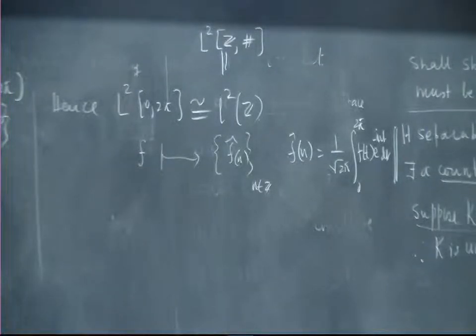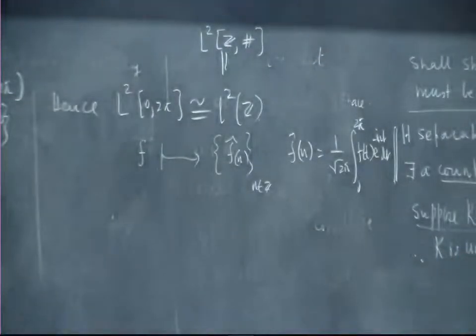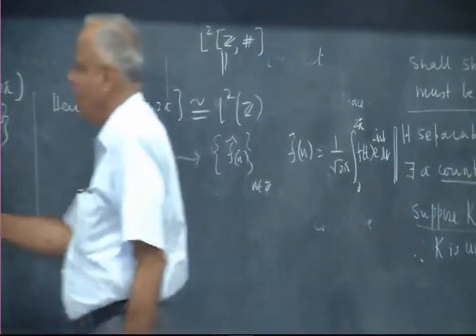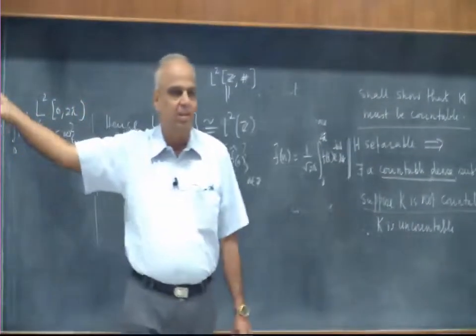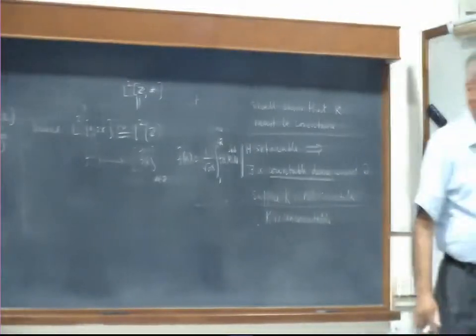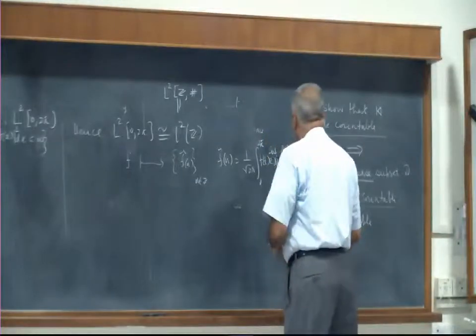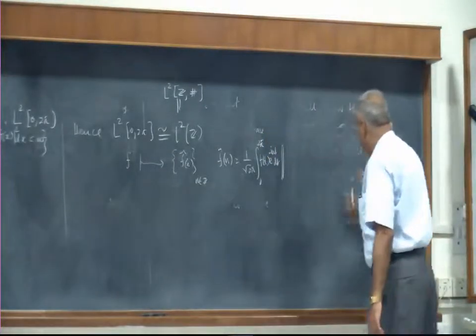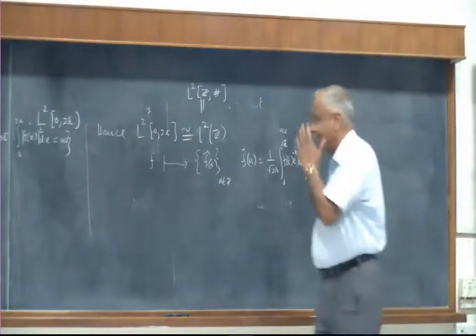So basically, whenever you talk about L2, you can always come to the counting measure. You don't have to work with arbitrary measures at all. Whatever your measure, if it is a separable Hilbert space, it will have an orthonormal sequence, convert it to little L2, which becomes the counting measure. So you can always bring it back to this discrete situation. And that's what Fourier said. That is where Fourier series started.